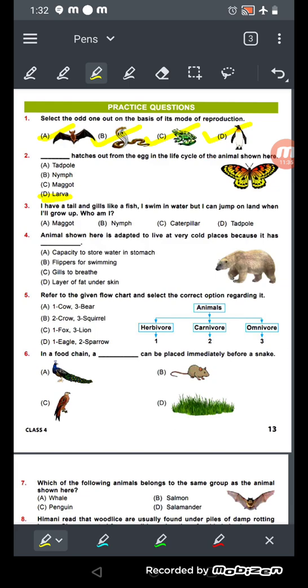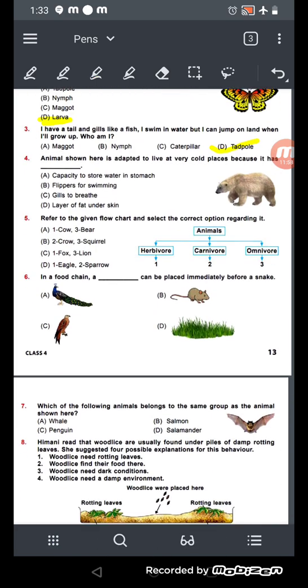Maggot is a fly. Nymph? Cockroach, they live in water. No. Caterpillar? Caterpillar means the butterfly, it doesn't live in water. No. Tadpole? Yes, tadpole lives in water as well as on land, right? Tadpole becomes a frog.